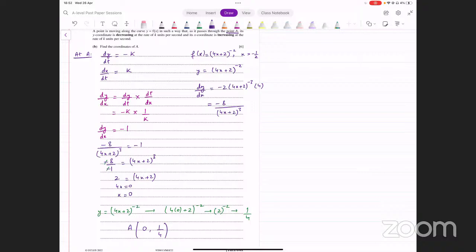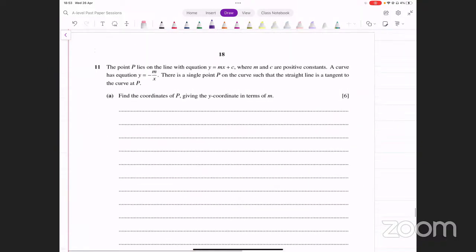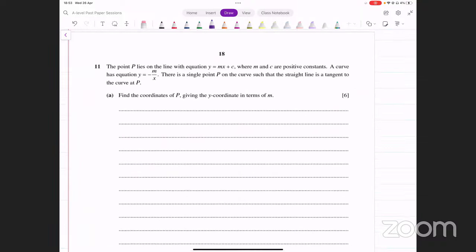So it's connected. All right, let's move on to the last one then. Question number 11. Let's do this quickly and then we end.